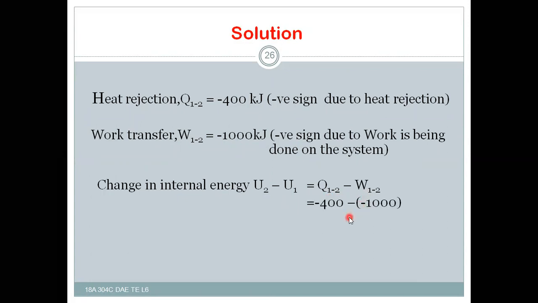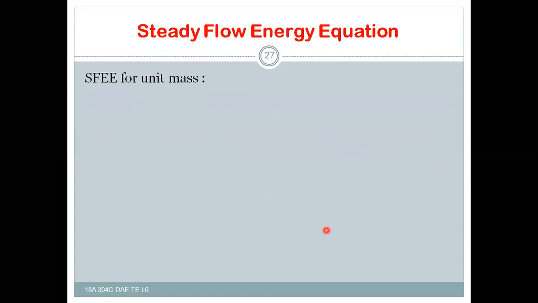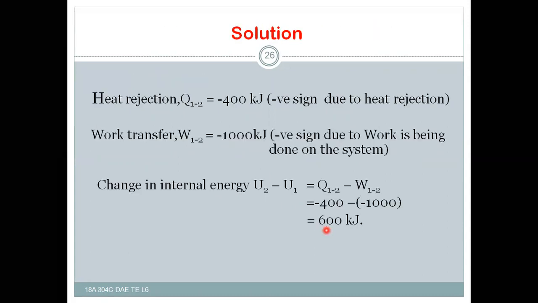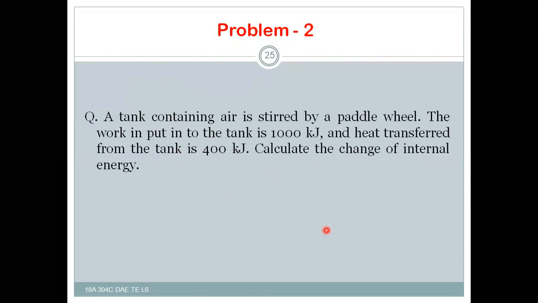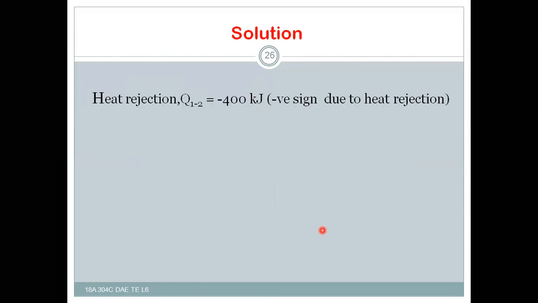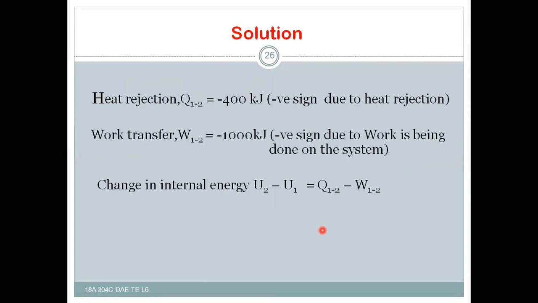That is finally 600 kilojoules of internal energy change. So this is the problem for the non-flow energy equation.